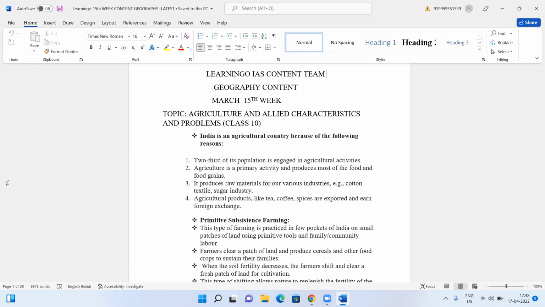Agriculture also supports industries, because we have a number of agro-based industries, like the cotton textile industry, the sugar industry, the jute industry, or the rubber industry. Any industry you take, agriculture provides the raw materials. Apart from that, there are also certain products which we export to other countries and earn a lot of foreign exchange, like tea, coffee, spices, and turmeric. All these are important agricultural products which we export, and we earn a lot of foreign exchange.